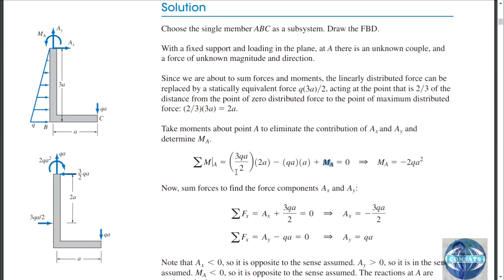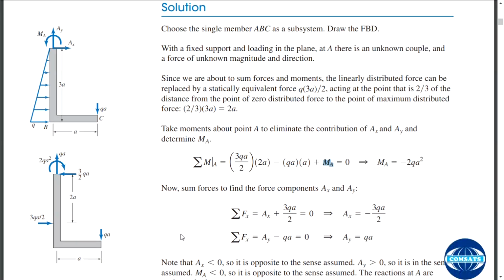3QA divided by 2 into 2A, then minus, we move forward, and then this one QA multiplied by A, as this is its moment arm. As this force is passing through this point, we take moment about this point.